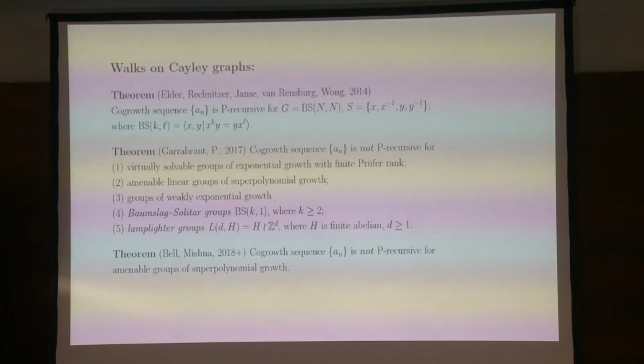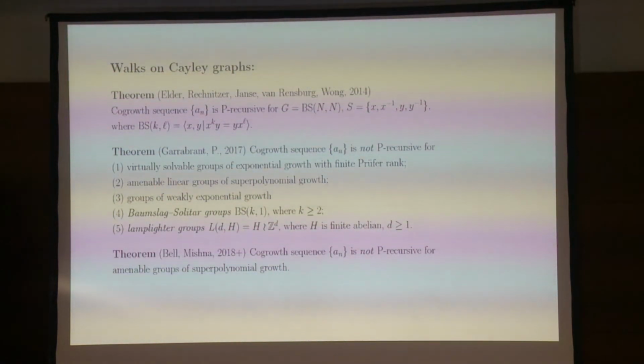So as you can see, it's sort of hard to look at the group and tell what exactly is going on, and those results hold for any generating set that you can begin with. And they include amenable linear groups of superpolynomial growth and groups of weakly exponential growth. And those two classes were recently generalized by Bell and Mishna just about 2 months ago, who showed that in a more general case, the sequence is not P-recursive for all amenable groups of superpolynomial growth. So that includes those two classes.